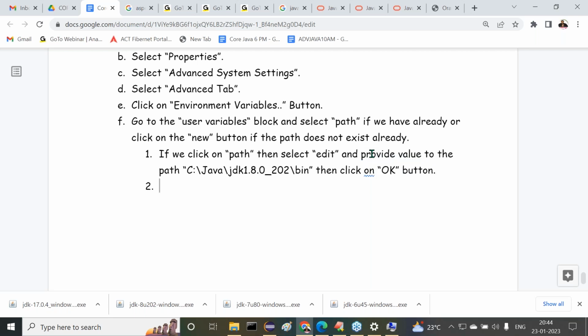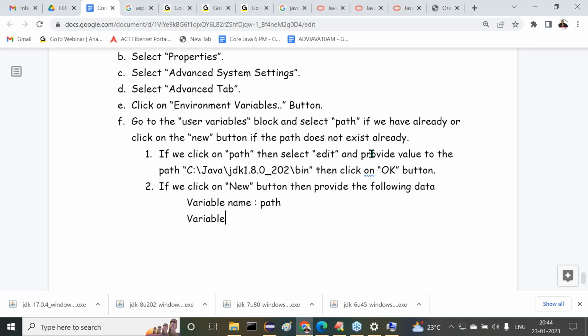Now the second one is what there? If we click on the new button, what we have to do there? If we click on the new button, then provide the following data. What data here we have to provide there? First of all, variable name. Variable name is path. I will show this. Don't worry for it. Then what next one? You know, variable value. Variable value is whatever data I copied.